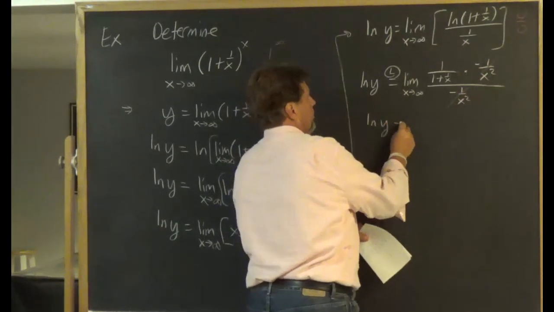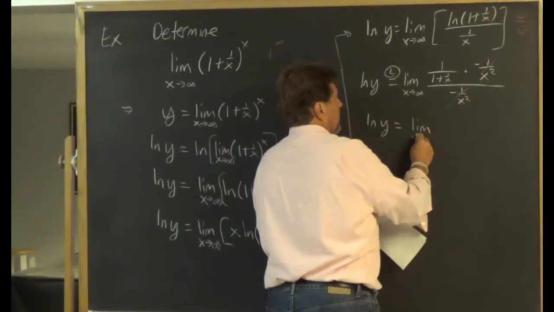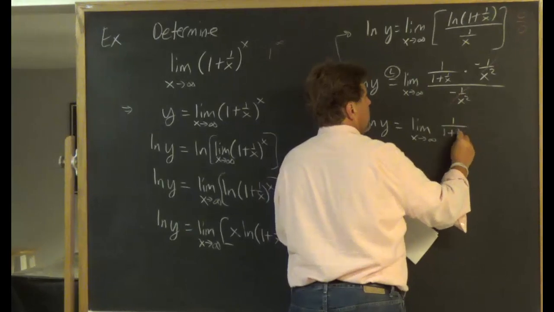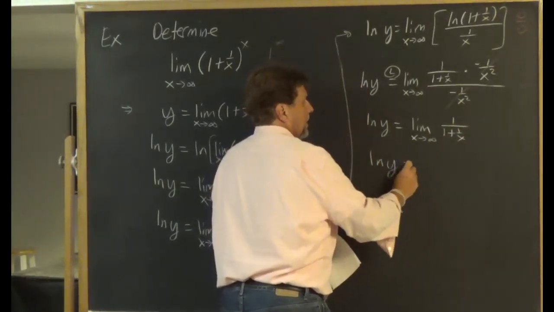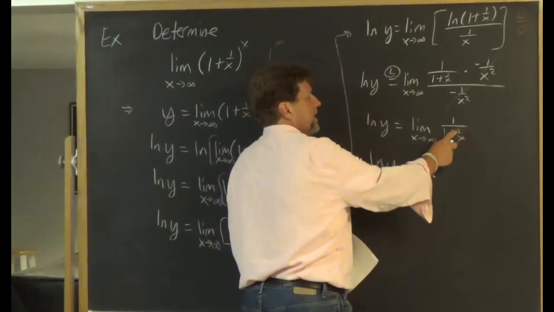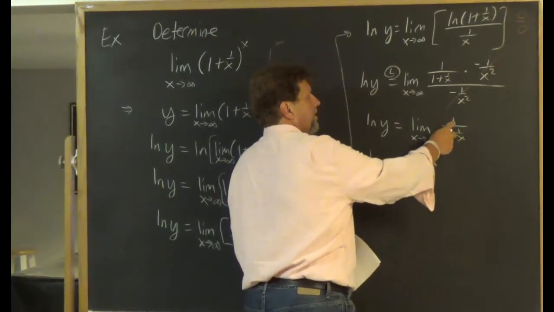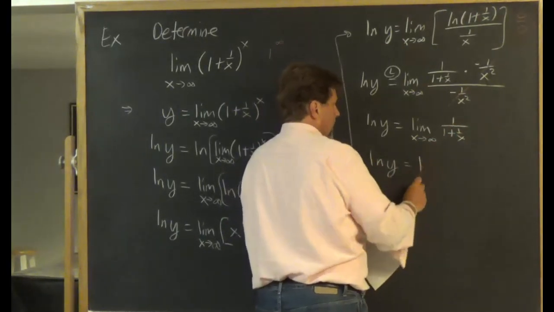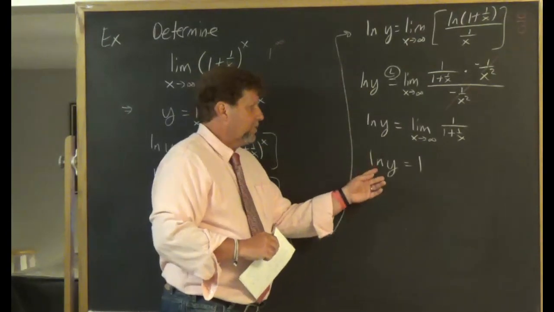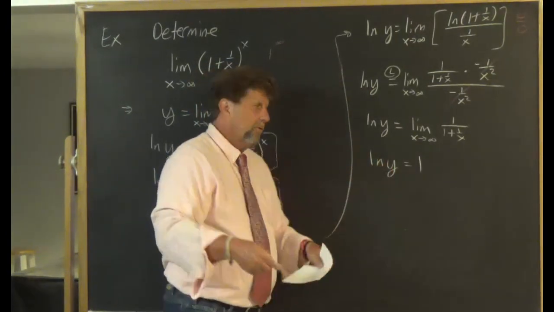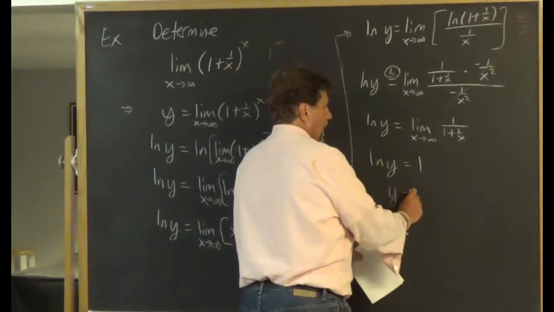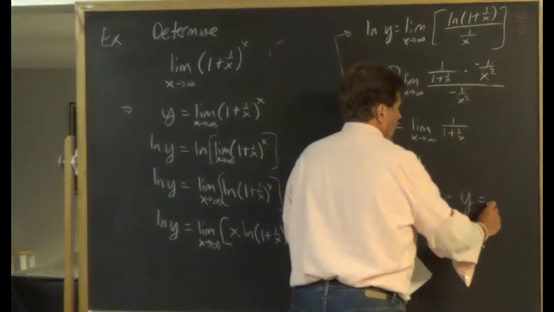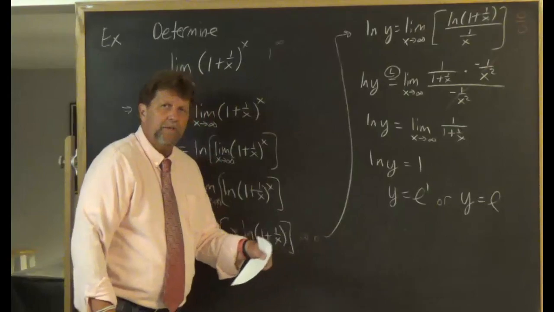And we have the natural log of y equals the limit as x goes to infinity of 1 over 1 plus 1 over x. Folks, as x goes to infinity, that's going to 0. So you have 1 over 1 plus 0, that's 1 over 1, that's 1. And natural log of y equals 1, you can rewrite that as y equals e to the first, or simply y equals e.